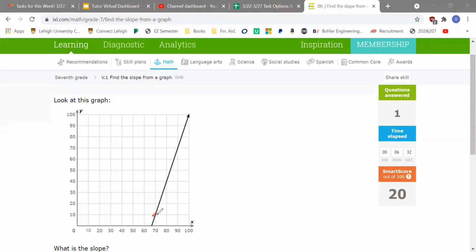So it's here, and here. Okay, the first point is 70, 10. P2 is equal to 90, 70.